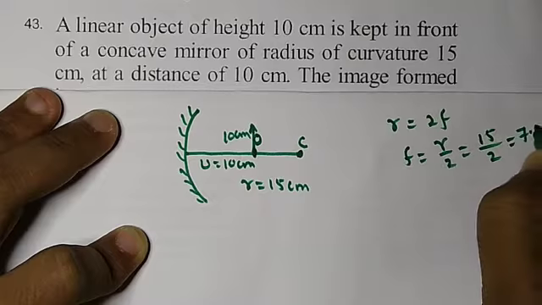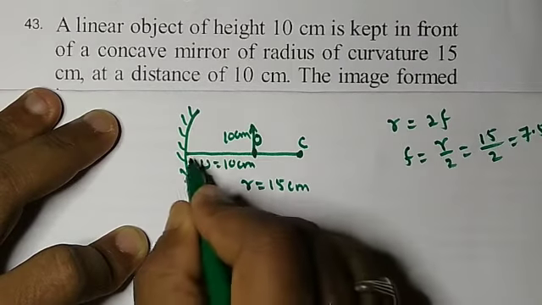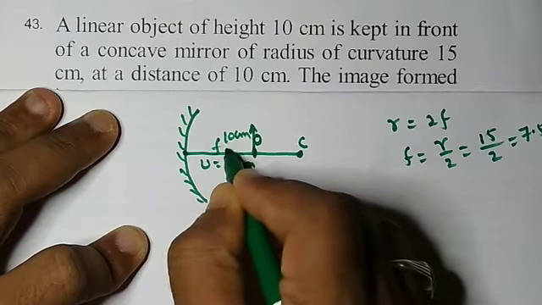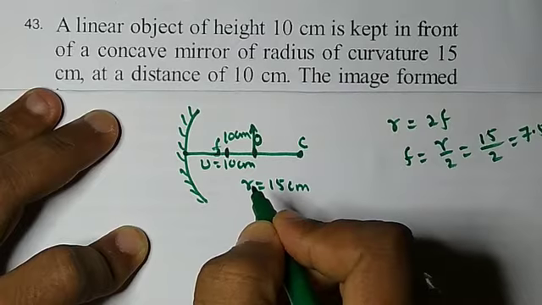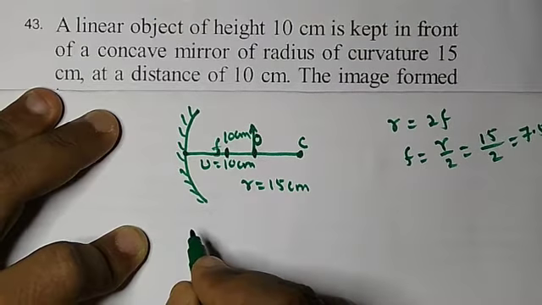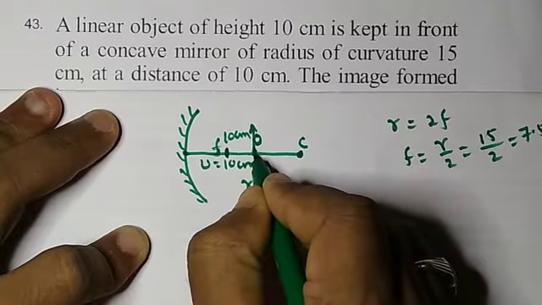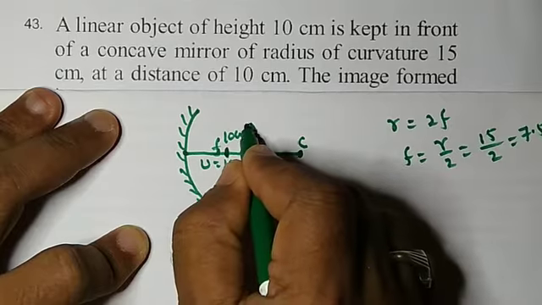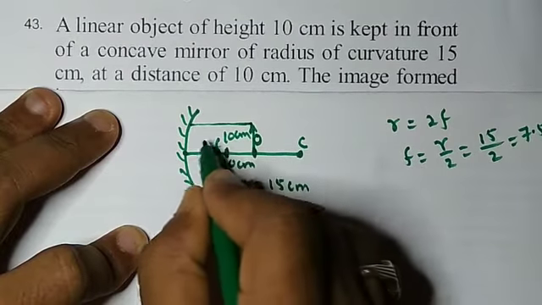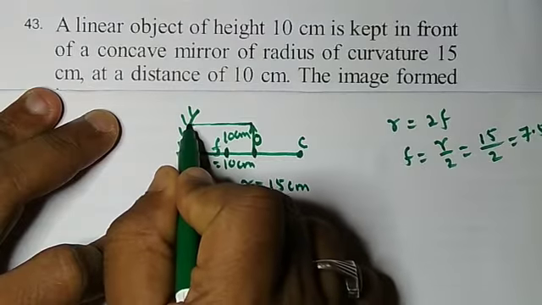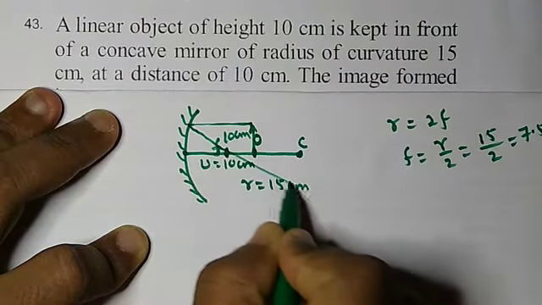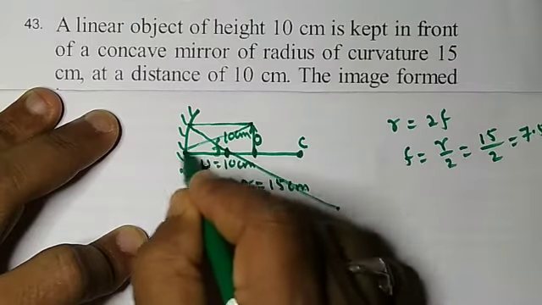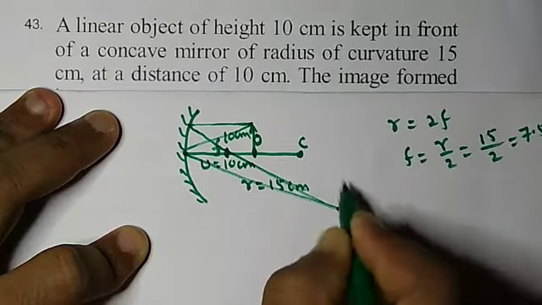That is 7.5. That means 7.5 from the optic center, somewhere here, is called the focal length. Here somewhere one focal length will be there. Therefore, it is quite clear that the object is placed between the focal point and the center. That means after falling on it, again it will pass through the focus and it will fall somewhere that side. And one ray will fall here. It will also fall here somewhere.